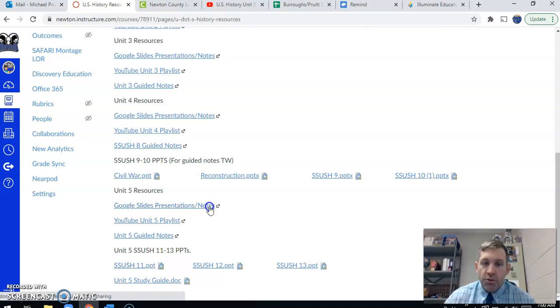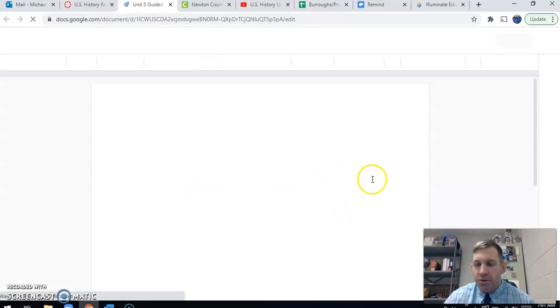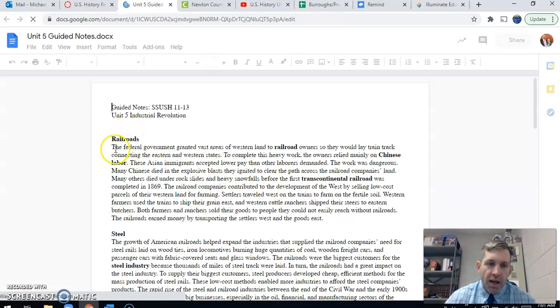We also have Google Slides presentations and notes. There is one in this presentation titled, I believe it just says Transcontinental Railroad, that will give you some notes. And then we also have our unit number 5 guided notes. So you can use these guided notes today. This is what I'm going to use just for the purposes of illustration. And you can see there's a whole bunch of notes here.